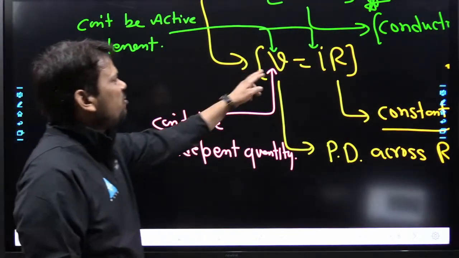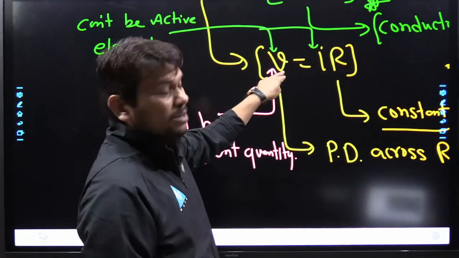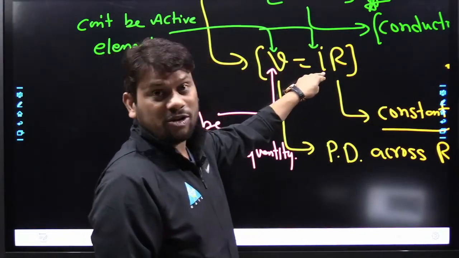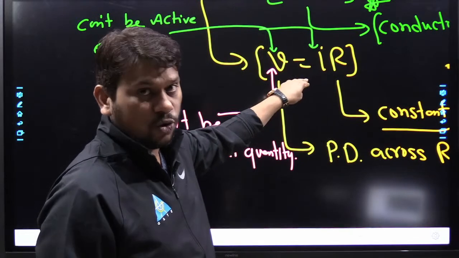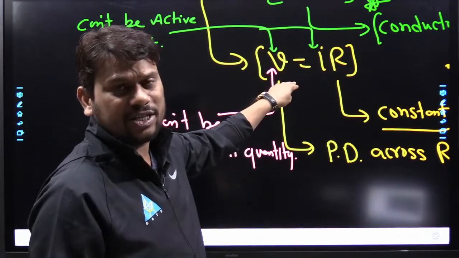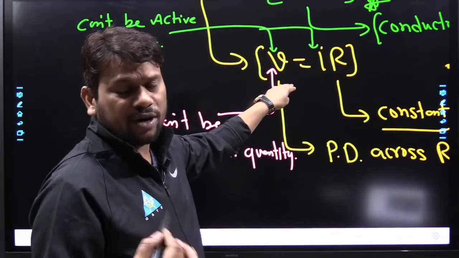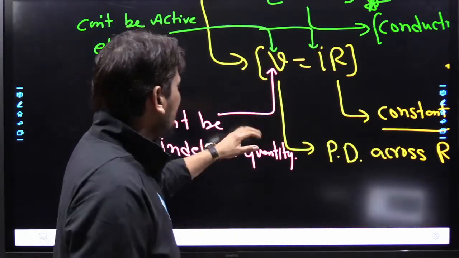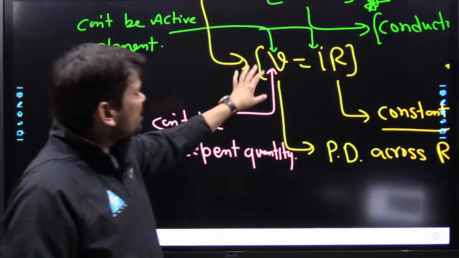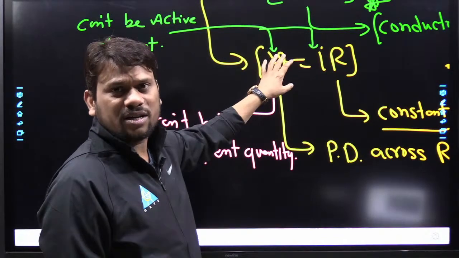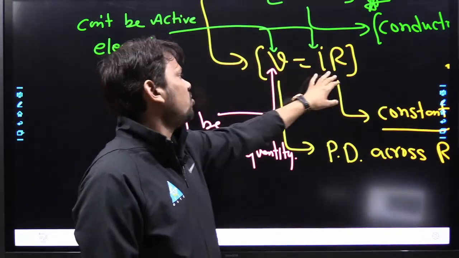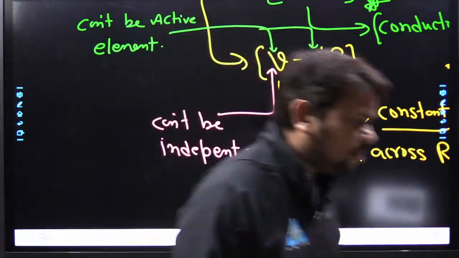That means this V cannot be the voltage of any DC battery. This I cannot be the current of any current source. It doesn't matter whether you are considering a DC current source, DC voltage source, AC voltage source or AC current source. In other words, my dear friend, this voltage is nothing but the developed electric field across this resistance. Hopefully all the points are clear.